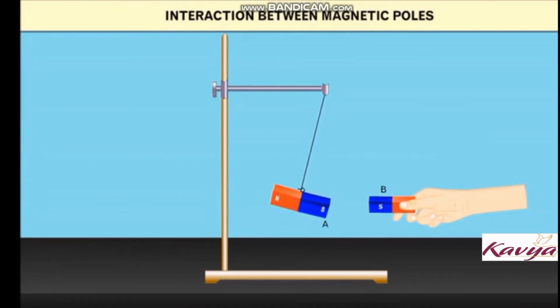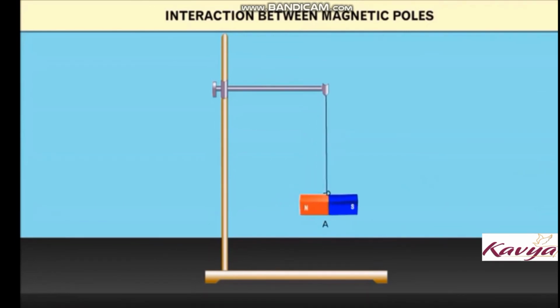Now bring the south pole of magnet B near the south pole of magnet A. The south pole of magnet A will be repelled in the opposite direction. It means same poles repel. Thus, it is clear that like poles repel each other.